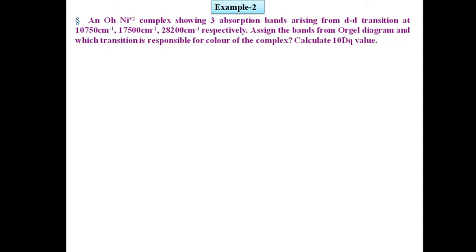Now the second problem: an octahedral nickel(II) complex showing 3 absorption bands arising from d-d transitions at 10,750 cm⁻¹, 17,500 cm⁻¹ and 28,200 cm⁻¹ respectively. Assign the bands from the Orgel diagram, and again we have to say which transition is responsible for the color of the complex, and also calculate the 10Dq value.